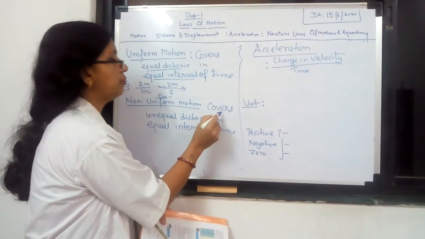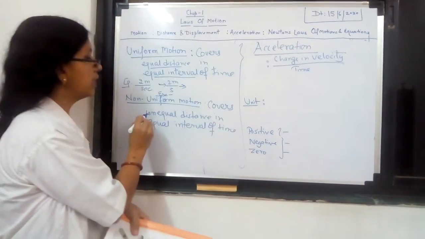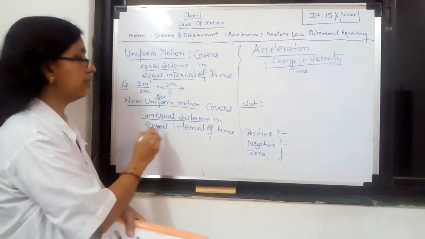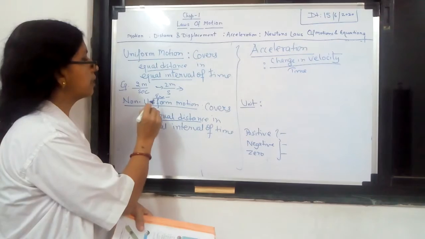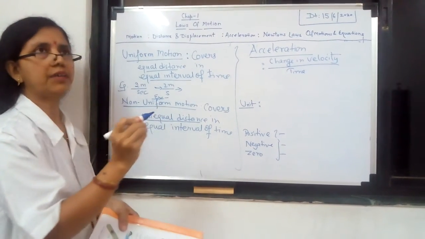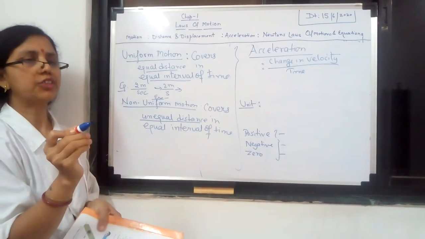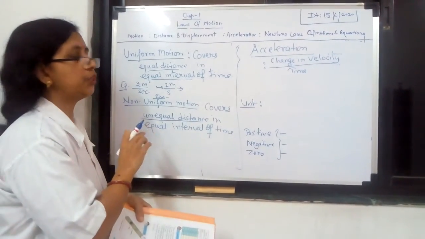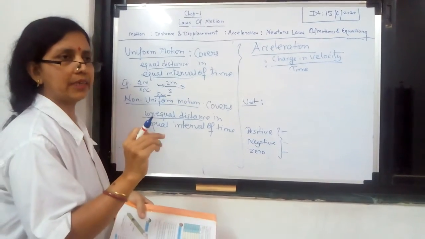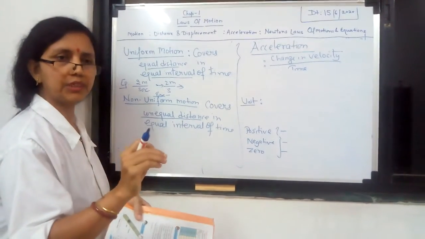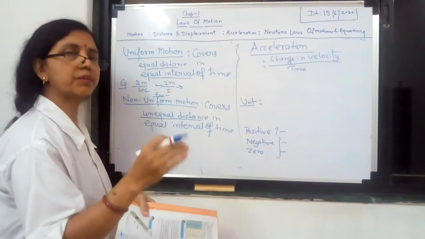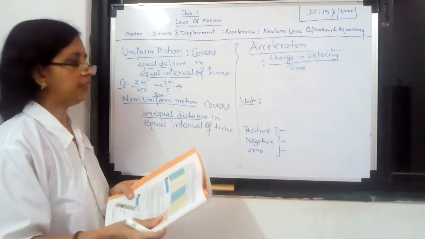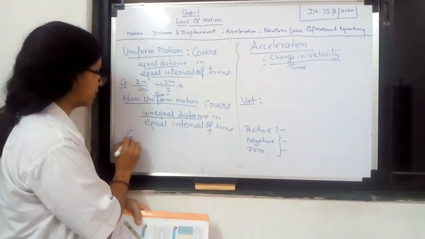Non-uniform motion means the object in motion covers unequal distance in equal interval of time. Suppose you are traveling on a road having a lot of potholes, and you are riding a bicycle. At that time you have to constantly increase and decrease your speed to overcome those potholes. So at that time your speed is changing. That means you are covering different distances.